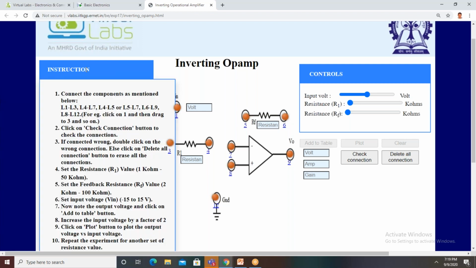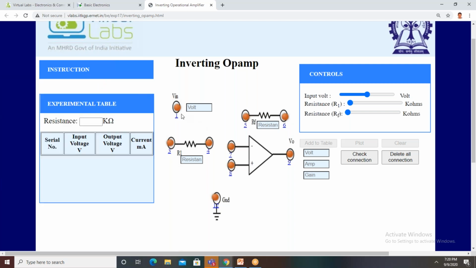Then L4 to L5. Here L4 is there, L5 is there. Make the connection between these two, L4 and L5. So with the help of the mouse we can make the connections. Wherever you want a connection between the components, on either side, we can click and drag the wire and make the connections. Then L4 L5 is over, or L5 to L7, no problem.